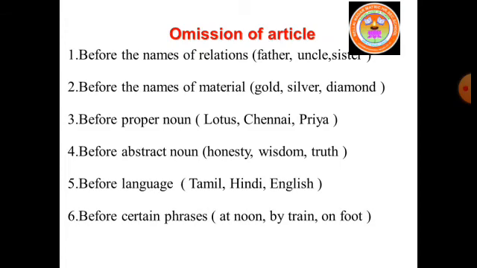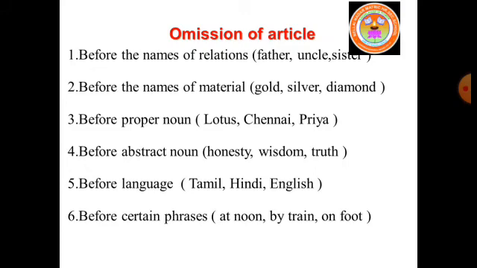Before the proper name, we should omit the article. For example, our national flower is lotus. The capital of Tamil Nadu is Chennai. Lotus and Chennai are proper nouns used in a sentence. So before that we should omit the article.